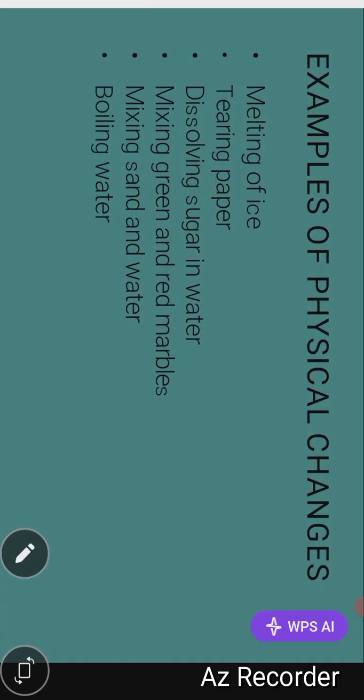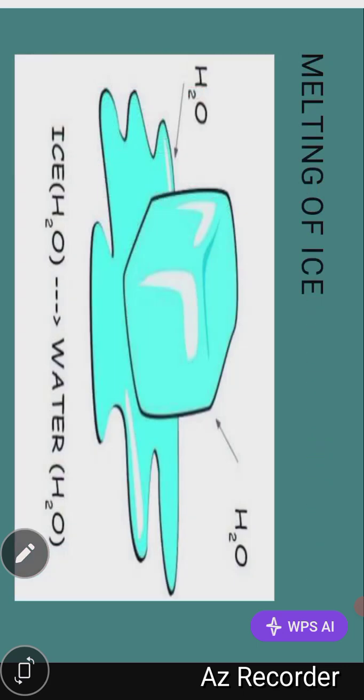We have some examples of physical changes. The first one is melting of ice, tearing of paper, dissolving sugar in water, mixing green and red marbles, mixing sand and water, and boiling of water. These are all examples of physical changes. Now, I'll be taking the physical changes one after the other. The first one is melting of ice.